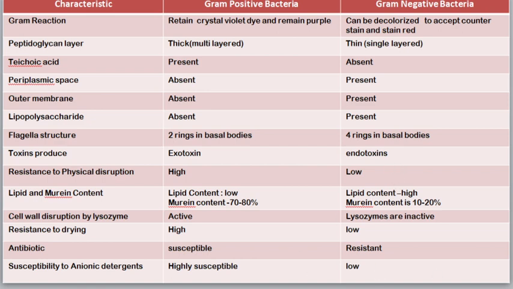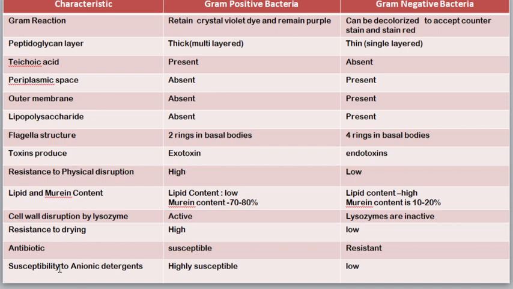Gram-negative bacteria are susceptible to drying. The reason is that in gram-positive bacteria the peptidoglycan layer is very thick, whereas in gram-negative bacteria the peptidoglycan layer is very thin. Next, with regard to antibiotics, antibiotics can easily destroy gram-positive bacteria, but gram-negative bacteria are more resistant to antibiotics.